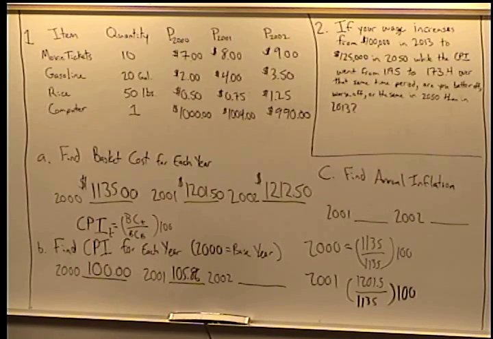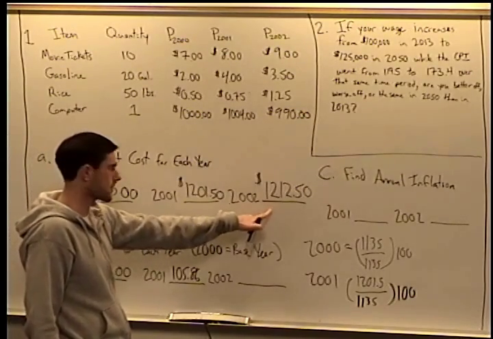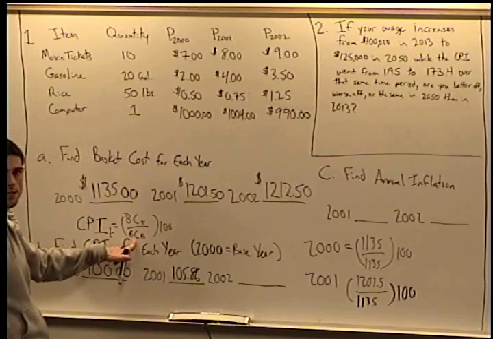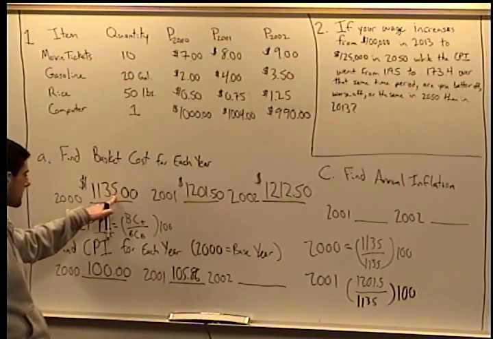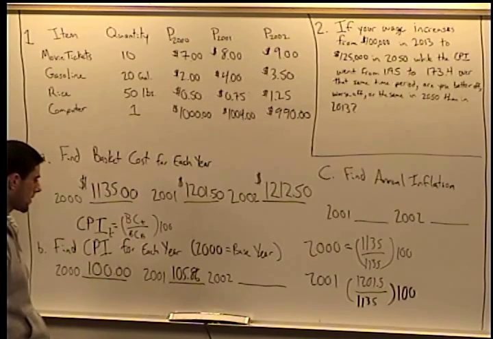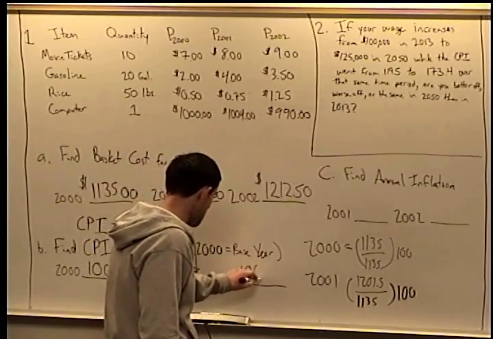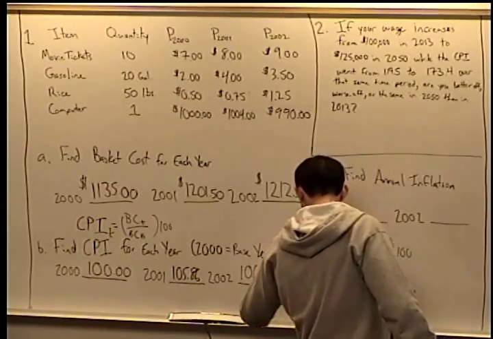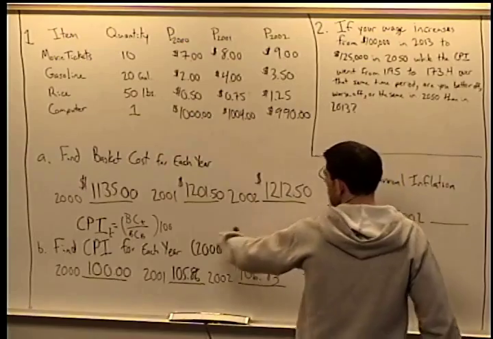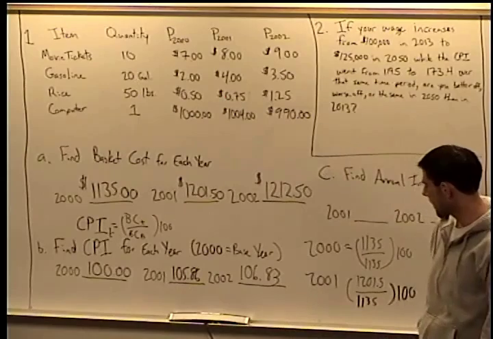And then lastly, for 2002, we take the basket cost in 2002, so 1212.5, divided by the basket cost in the base year, which is 2000, so divided by 1135, then multiply by 100. And if you do that, you should come up with 106.83. So 1212.5 divided by 1135 times 100 gives you 106.83.